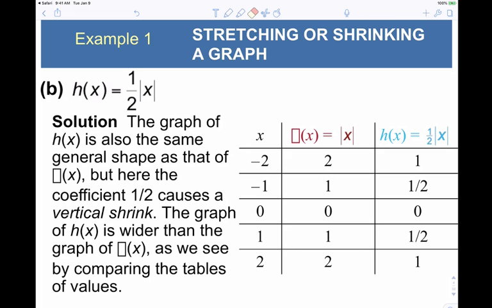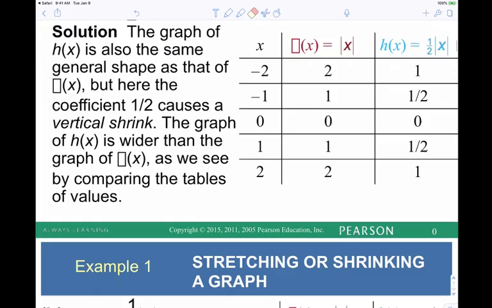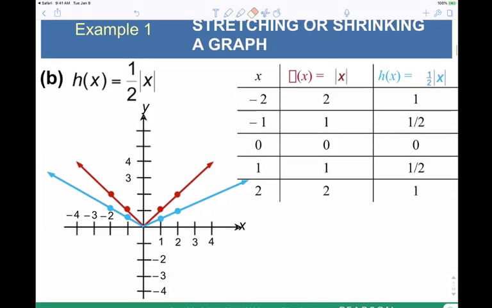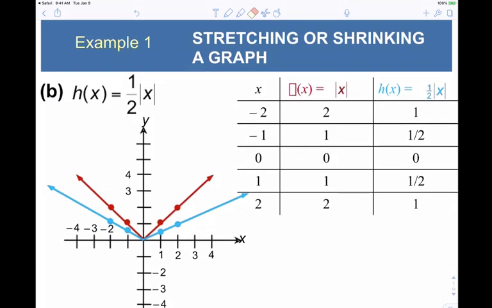It's going to smush it like this, right? So the red is the original. Now notice the new one was smushed and it got wider, right? All right. So we looked at multiplying the outside by a number larger than 1. That was a vertical stretch. We multiplied the outside by a number between 0 and 1. That was a vertical compression, right? So outside manipulations tend to follow your intuition.